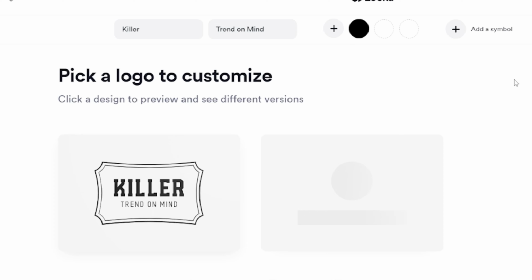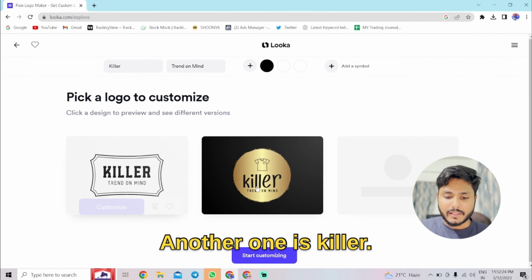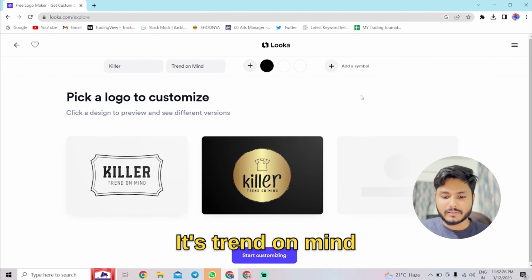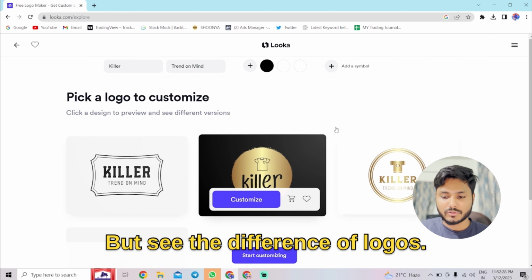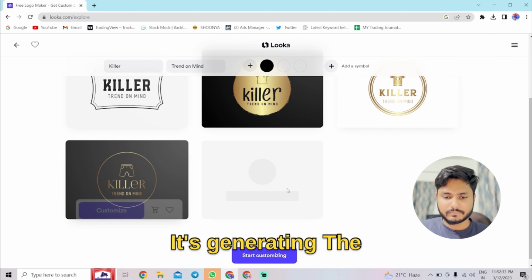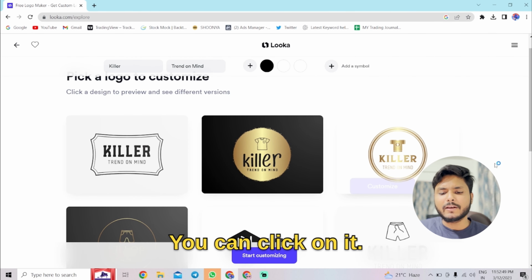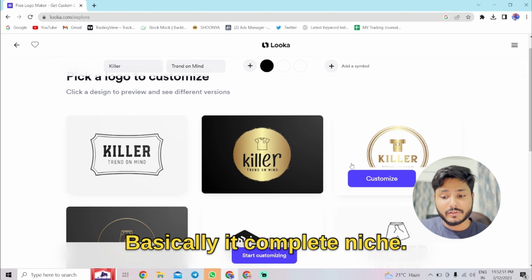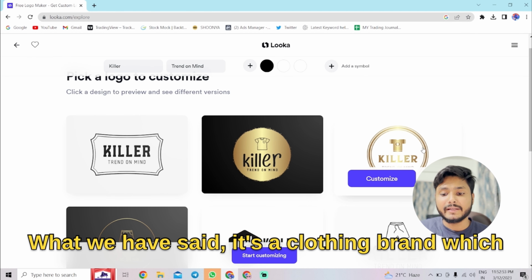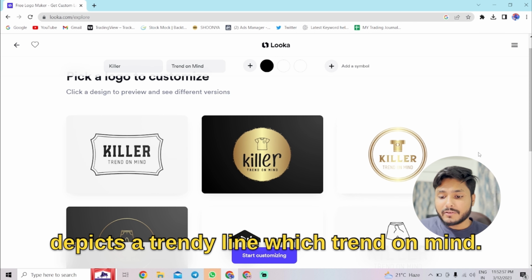Yeah, the first logo has been generated. Another one is "Killer. Trend on Mind," but see the difference in the logos. It's been generating. The logo has been generated and you can click on it. Basically, it's a complete niche. What we have said, it's a clothing brand which depicts a trendy line, "Trend on Mind," and it